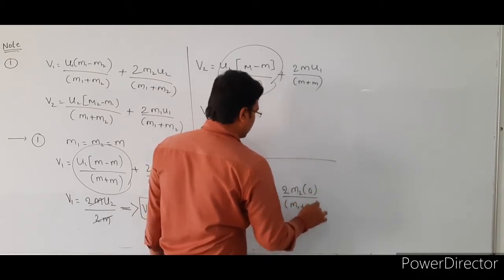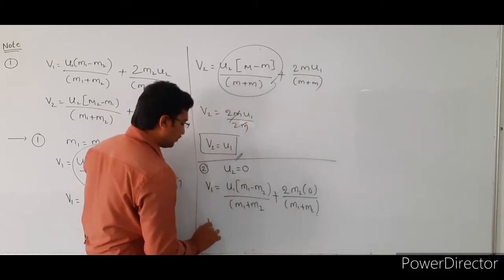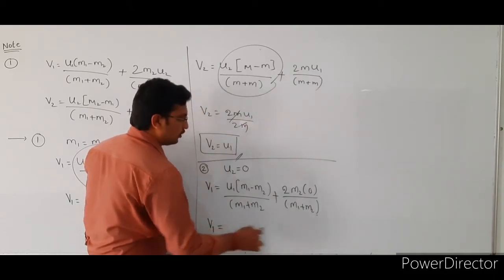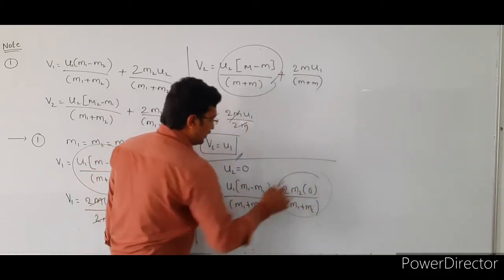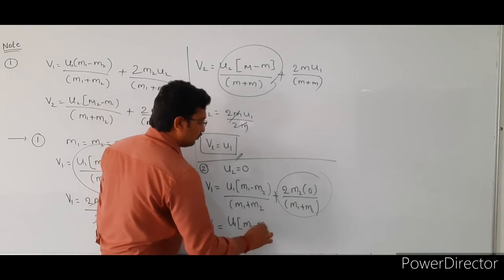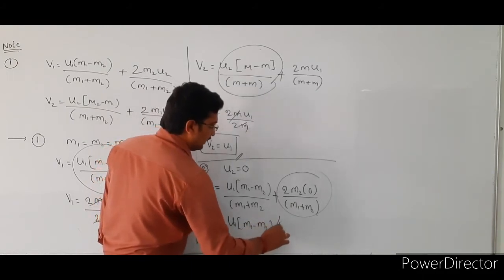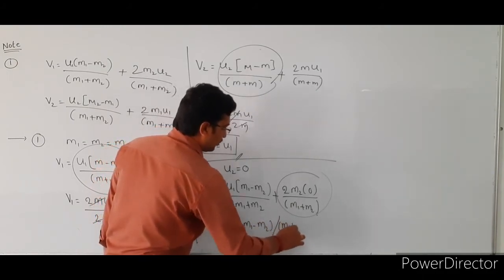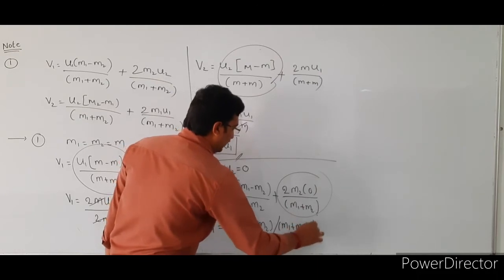So in this case, this whole term becomes 0. The remaining term is U1 bracket of M1 minus M2 divided by M1 plus M2. So this is the V1 value.